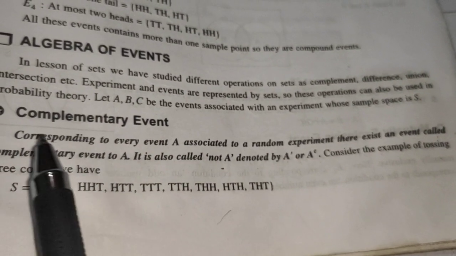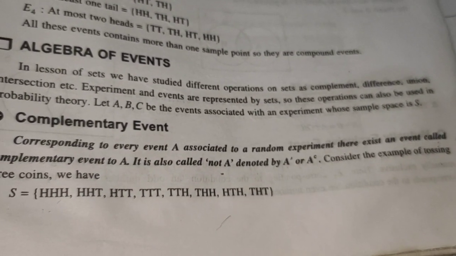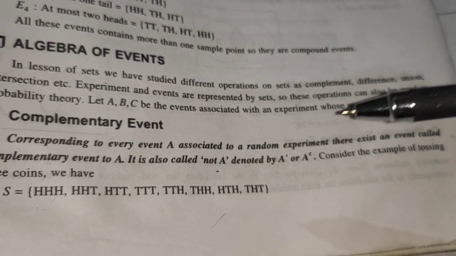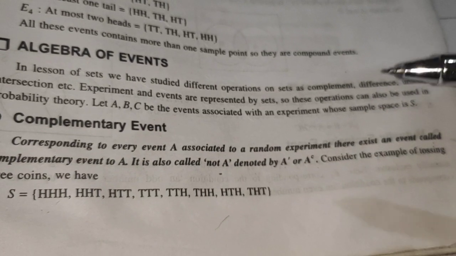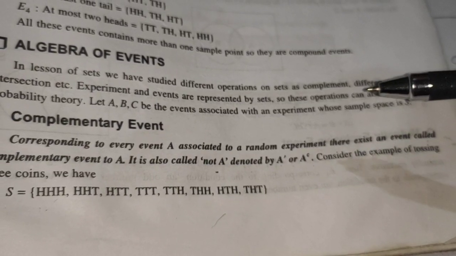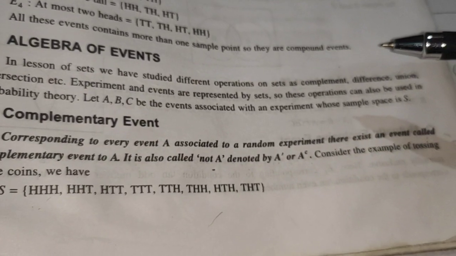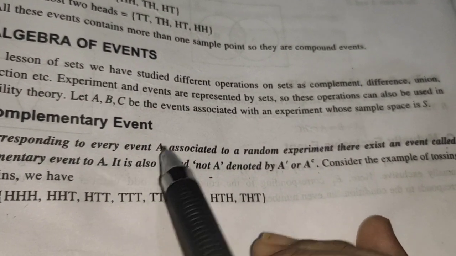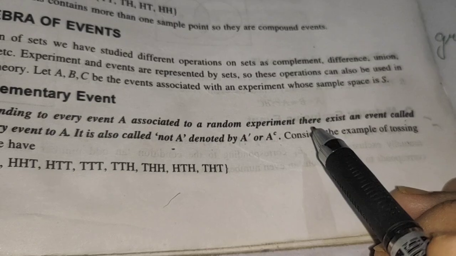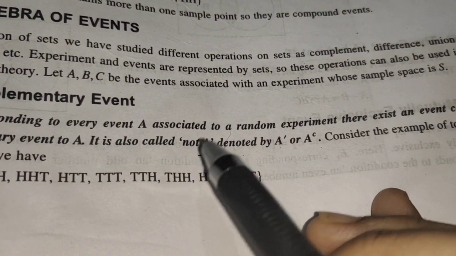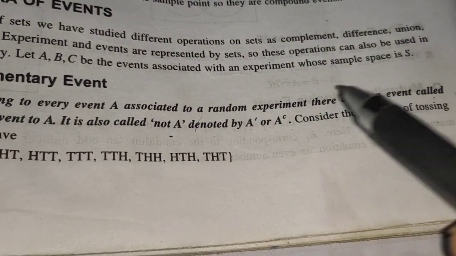So the first point is complementary event. When we talk about a complementary event, suppose we have an event A. Happening of event A is A, and then what will be the complementary of A? It will be not happening of the same event A. So it's described like this: corresponding to an event A associated to a random experiment, there exists an event called the complementary event of A. It is also called not A, denoted by A dash or A to the power C.